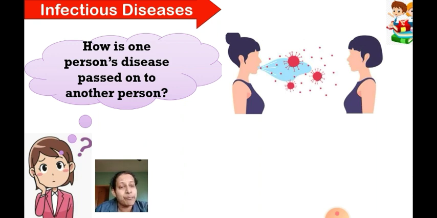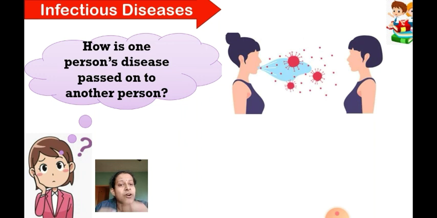Here is an example wherein a girl is sneezing, and another girl is nearby. The girl who is sneezing has not covered her mouth. So what has happened now? All the germs have come out of her mouth, and when they come out, they travel through air. Suppose a healthy person is nearby.